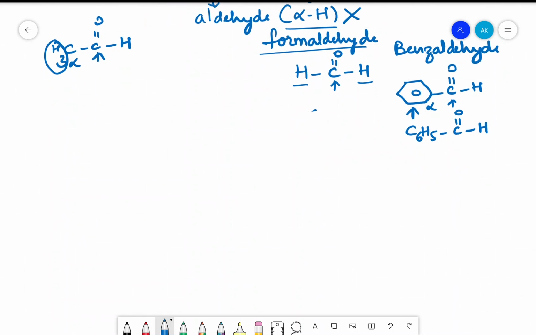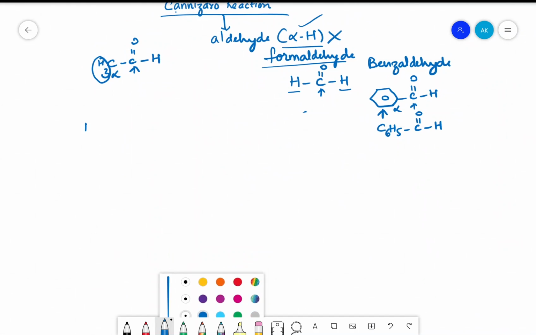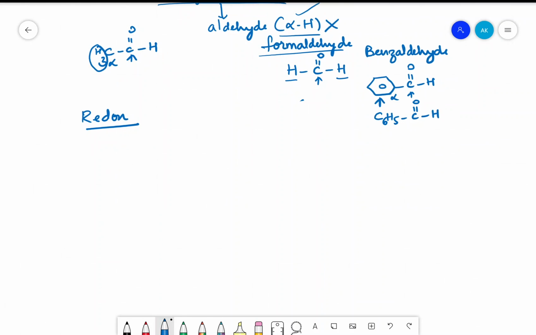Cannizaro reaction is a redox reaction. Cannizaro reaction is called a redox reaction because in that particular reaction we can see reduction as well as oxidation happening simultaneously. So those reactions which show reduction and oxidation simultaneously are redox reactions.